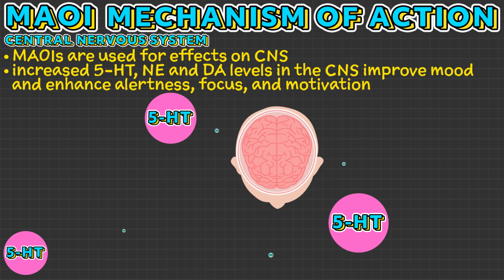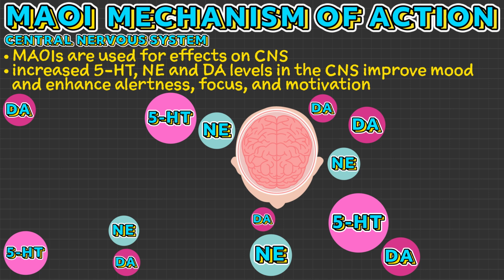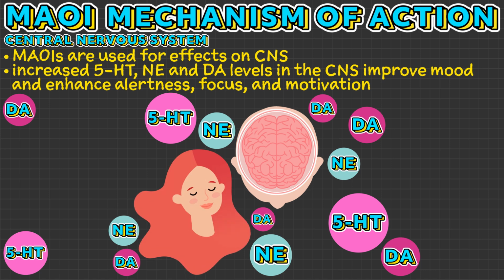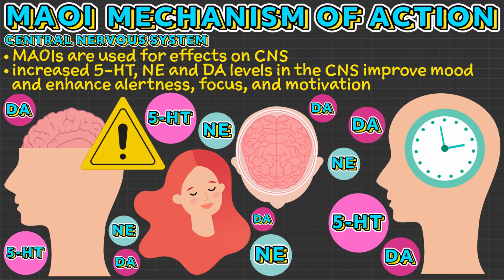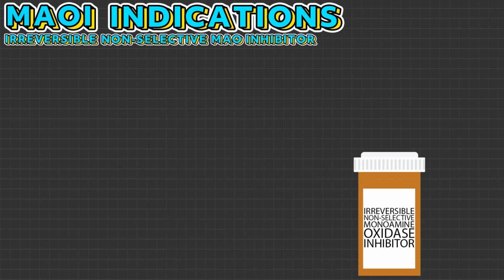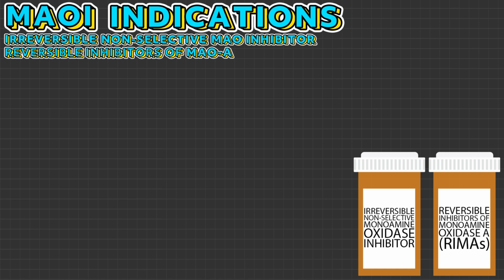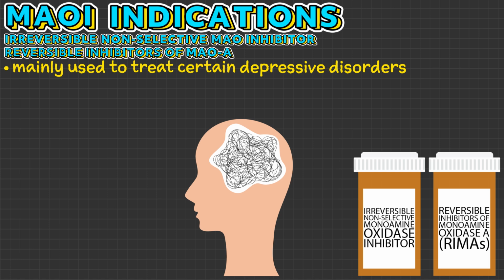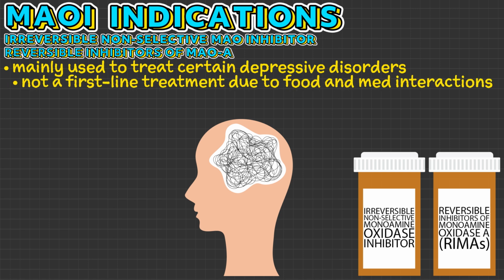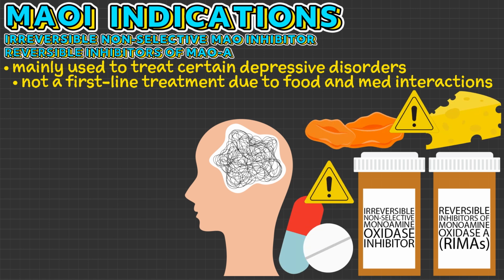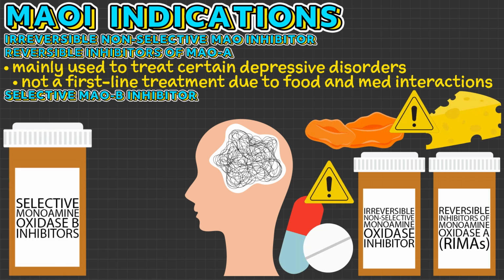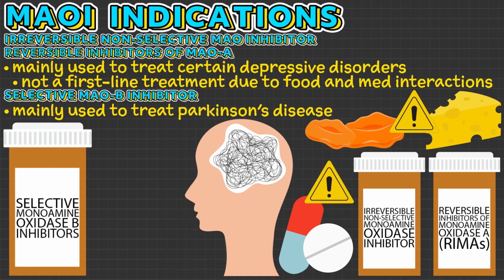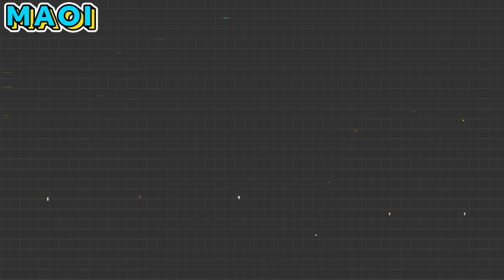Increased serotonin, norepinephrine, and dopamine levels in the central nervous system improve mood and enhance alertness, focus, and motivation. Irreversible non-selective MAOIs and reversible inhibitors of MAO-A are mainly used to treat certain depressive disorders. However, they are not considered a first-line treatment due to their significant interactions with food and other medications. Whereas selective MAO-B inhibitors are mainly used to treat Parkinson's disease.